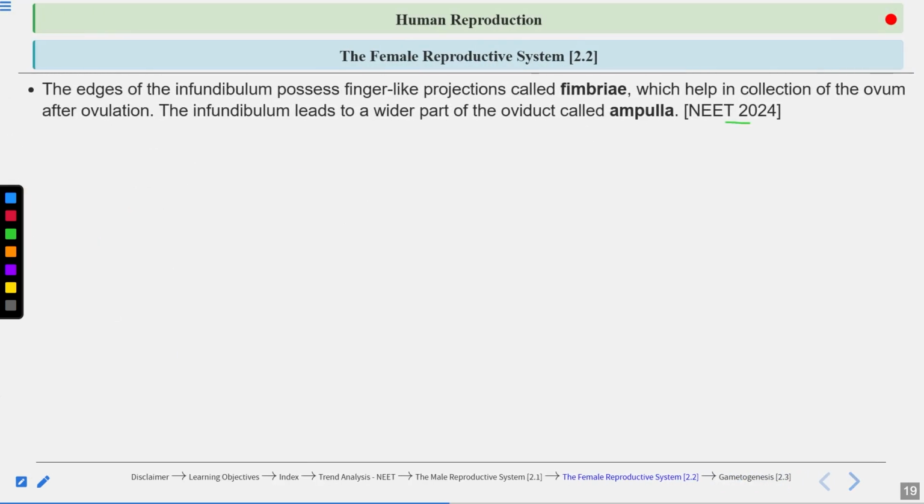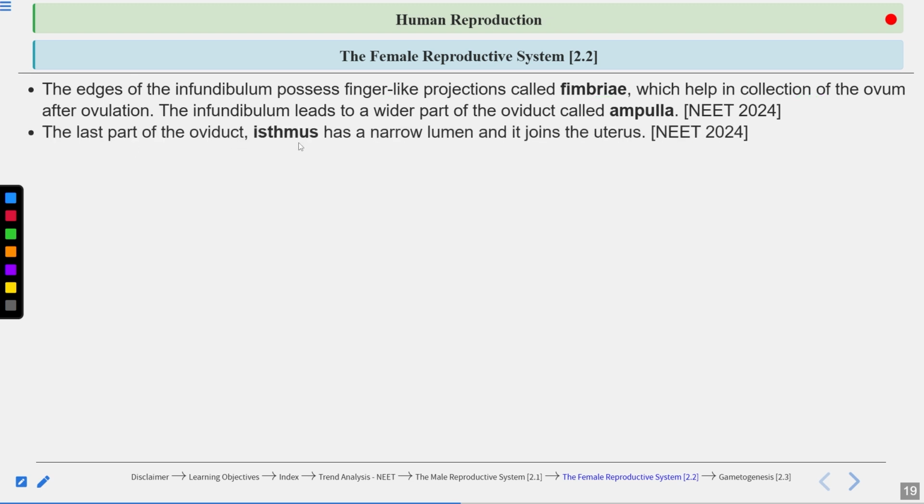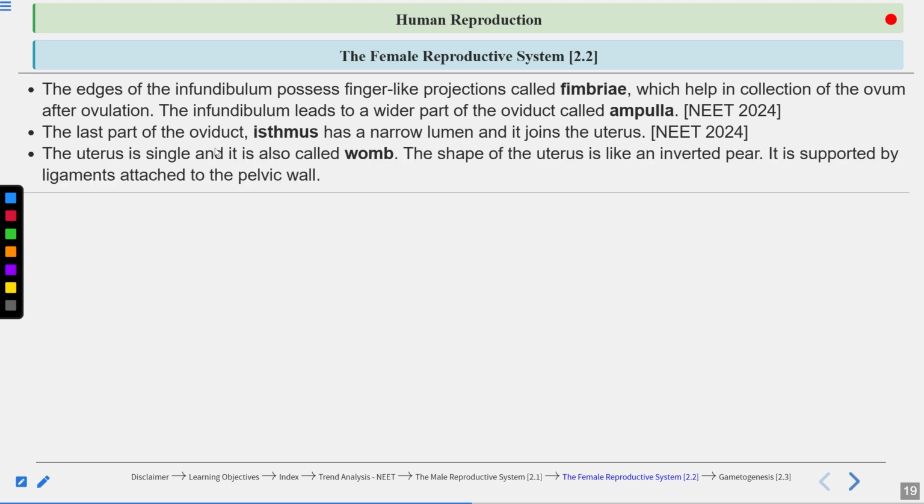Okay, the question has come in NEET 2024. Now, edges of the infundibulum possess finger-like projection known as fimbriae. Fimbriae help in the collection of the egg after the ovulation. Infundibulum leads to a wider part known as the ampulla. Now, last part of the oviduct, isthmus, has a narrow lumen and it joins the uterus. Uterus is single and it is called as womb. Shape of the uterus is like inverted pear shape and it is supported by ligaments attached to the pelvic wall.